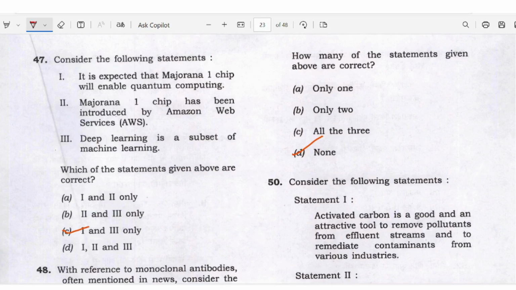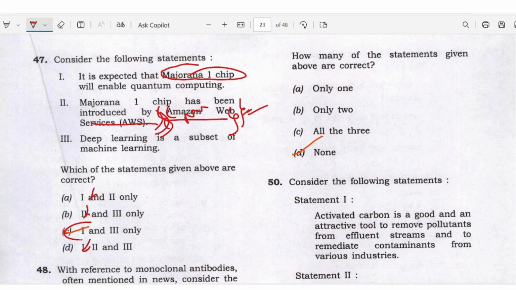It is expected that Majorana 1 chip will enable quantum computing. Majorana 1 chip has been introduced by Amazon Web Services. It is Microsoft, right? So here they changed the institution name. Okay, who introduced that chip? If you know the basics or have knowledge on the subject regarding the Majorana 1 chip, you can eliminate option 2. So answer 1 and 3. You can answer C here.